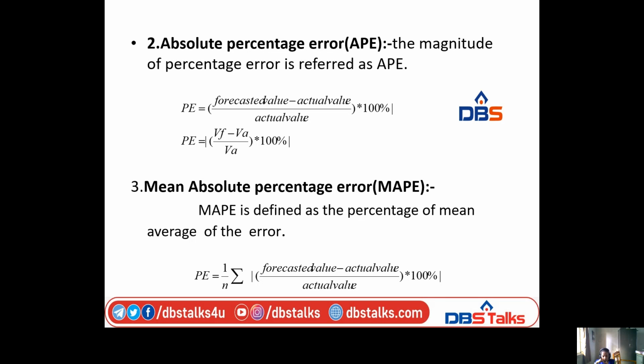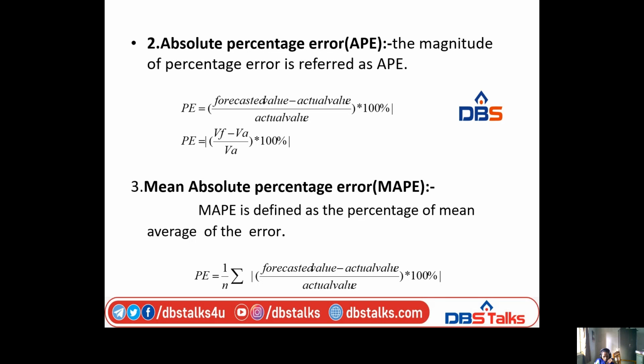So, percentage error, absolute percentage error and mean value. So, mean absolute error. In challenges of electricity, this is a mean absolute percentage error.